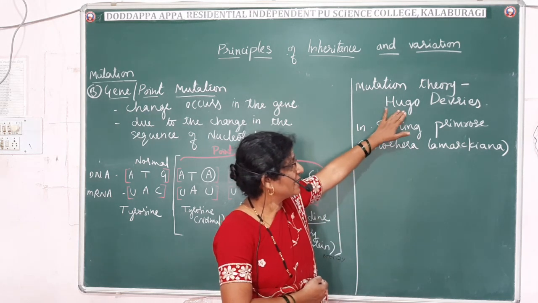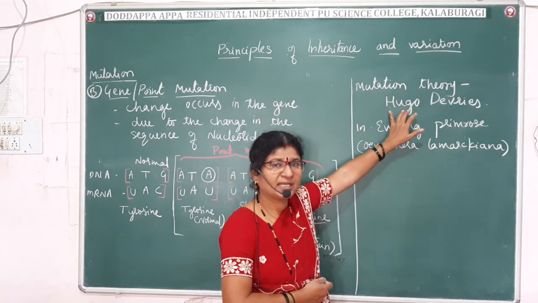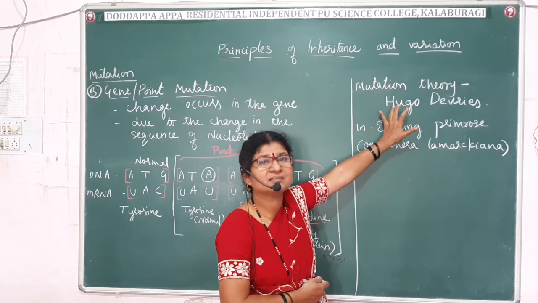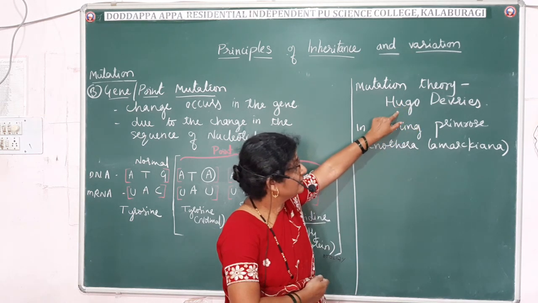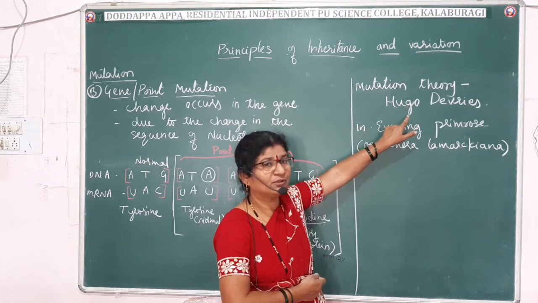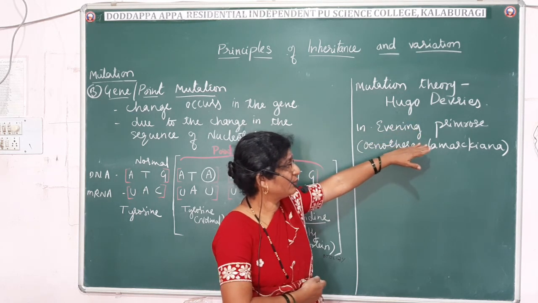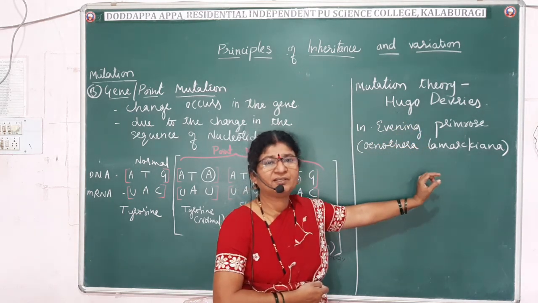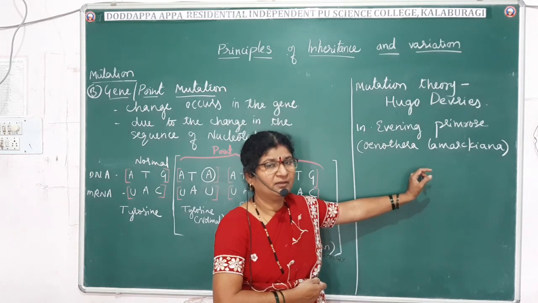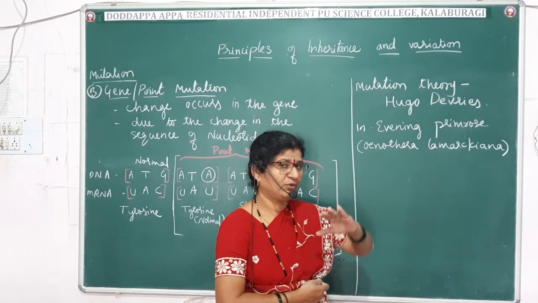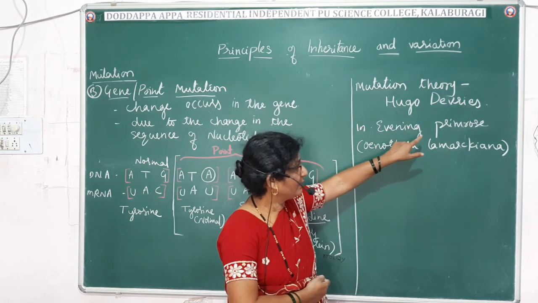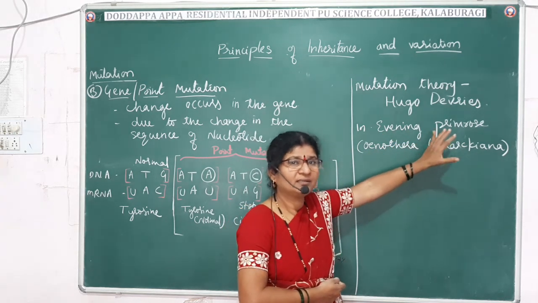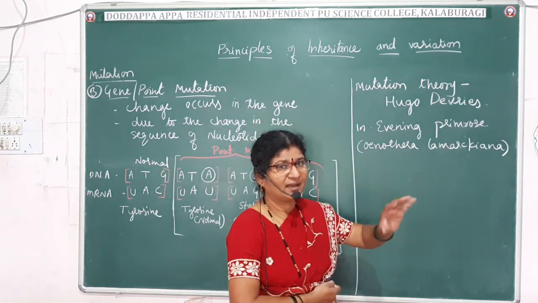He is one of the scientists who independently worked and proved that Mendel is correct. And this Hugo de Vries observed in evening primrose the appearance of different characters growing wild. When you compare the evening primrose wild variety and other varieties, there are changes.